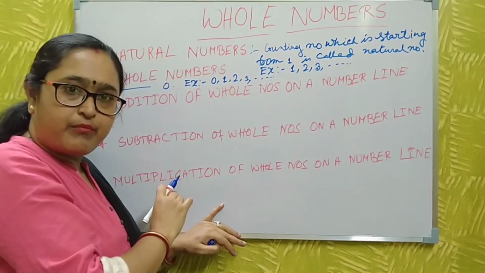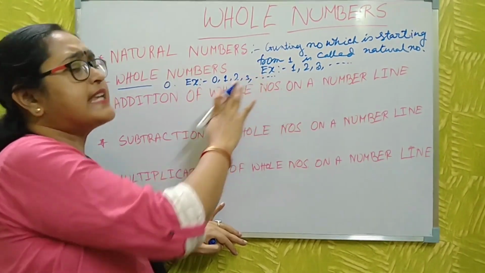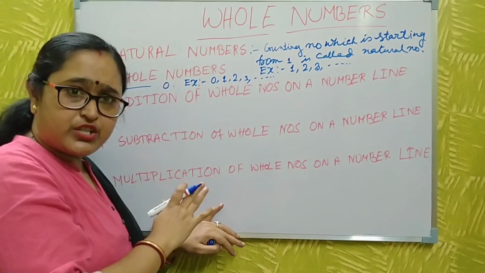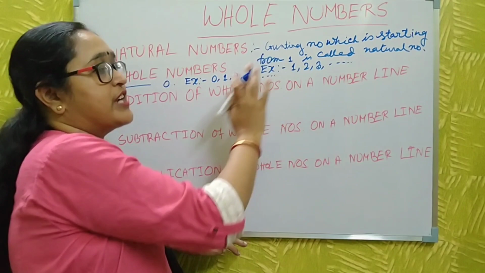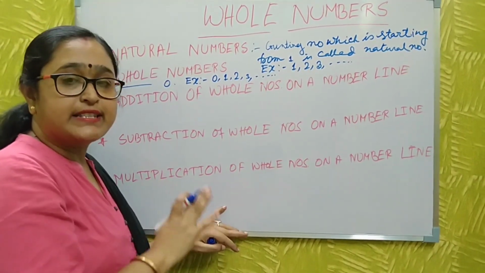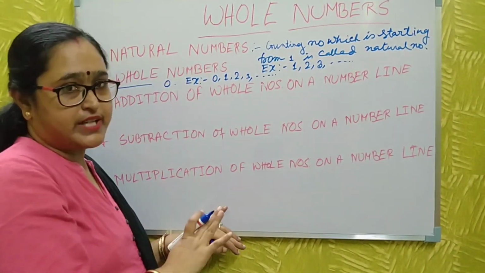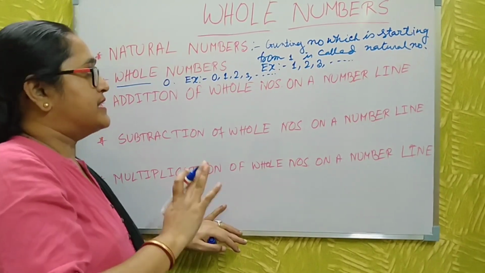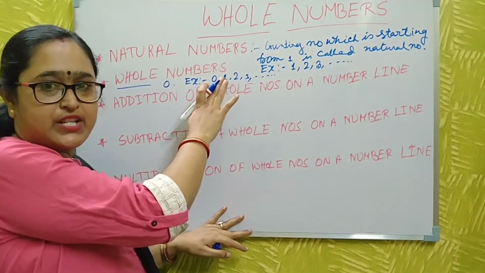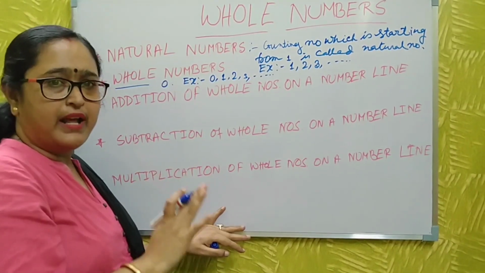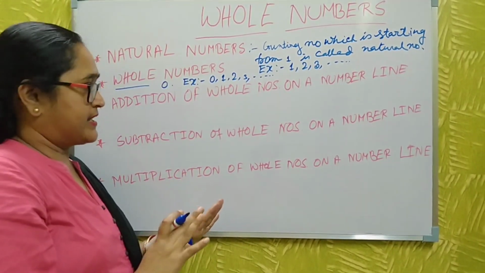The smallest whole number is 0. Is there any largest whole number? No. The smallest natural number is 1. Is there any largest natural number? No. So I think all of you understand what a natural number is and what a whole number is.